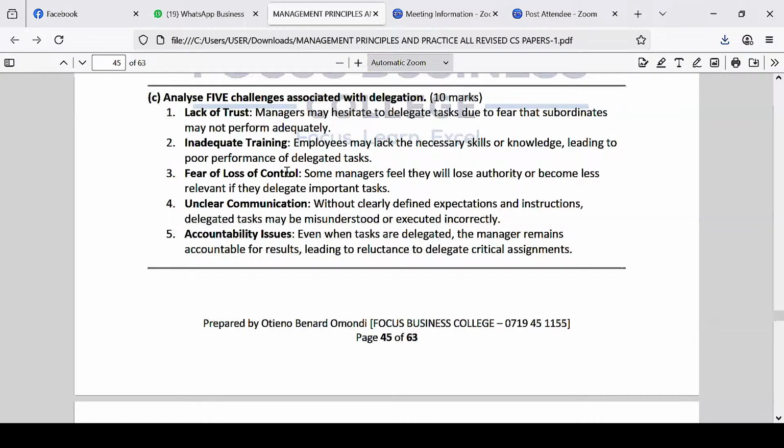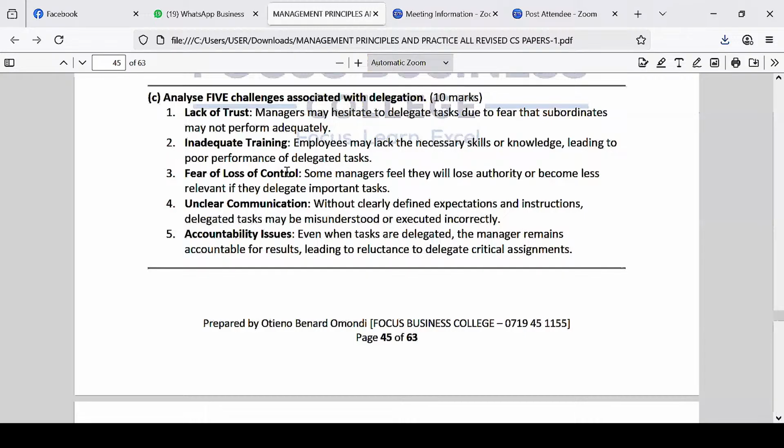This is also a very important, very major challenge. Sometimes, if I'm the senior person, I fear that if I delegate, I'm giving a hypothetical example, if maybe HL is my junior and I'm the senior, now there's a fear that if I delegate duty to HL, HL may outperform me.